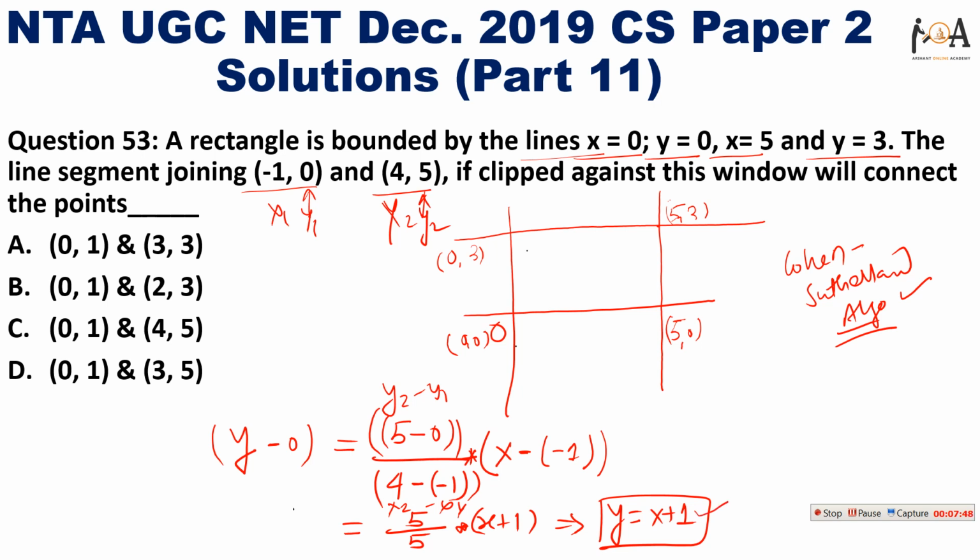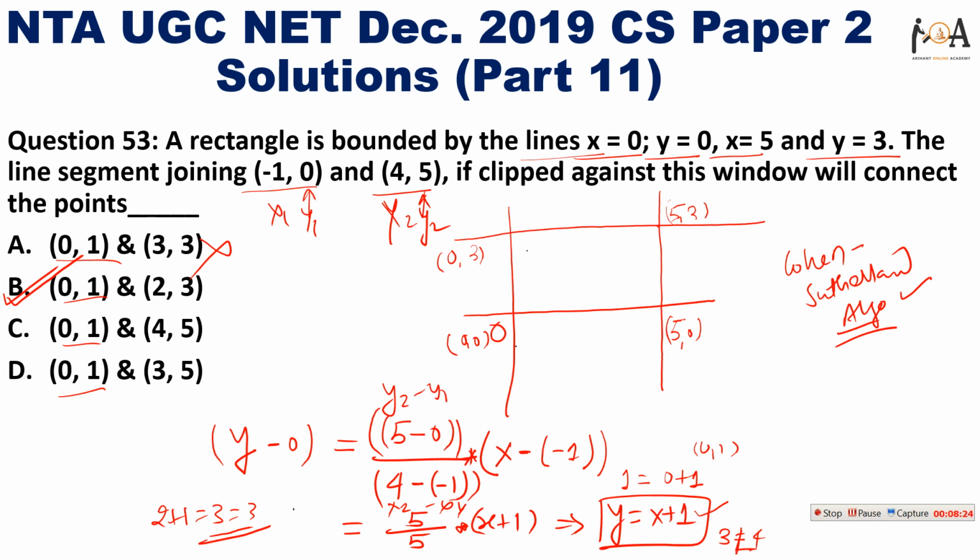Now we need to put the points, and if I put the points, then 0 and 1. So if y is 1, then x can be 0. So 0 plus 1 means 0 and 1 should be there. So 0 and 1 is in the options, so it will be matched by the second option. 3, 3 can't be matched, because if y is 3, and x is also 3, then 3 equals 4. This is false, so option A is false. 2, 3: if x equals 2, 2 plus 1 equals 3 and y is also 3. So option B is the correct answer, and it is the only correct answer in this question.